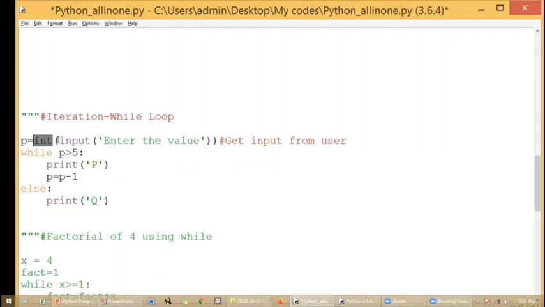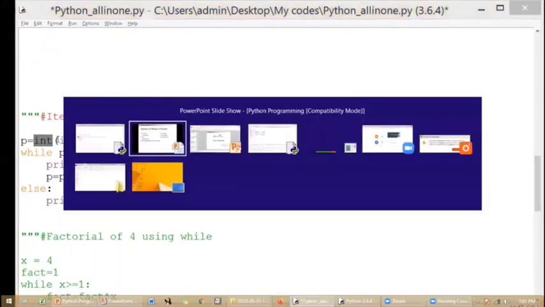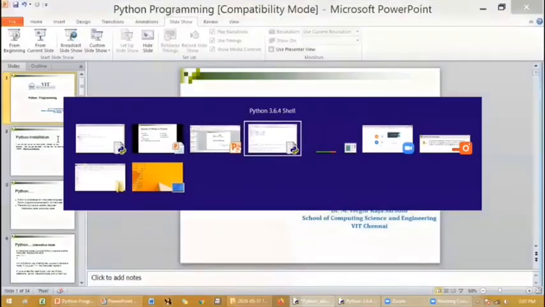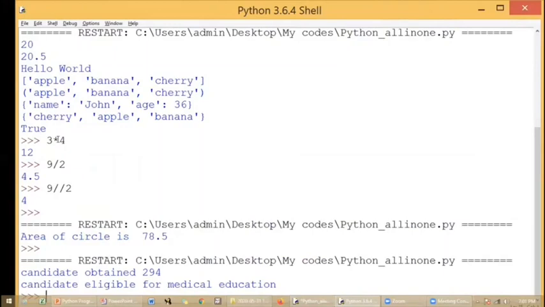We'll go to the interactive mode and see how this input function works. See, I'm saying input of, you're able to view this. I am saying input of, get the value from the user, within double quotes, and I close the function.